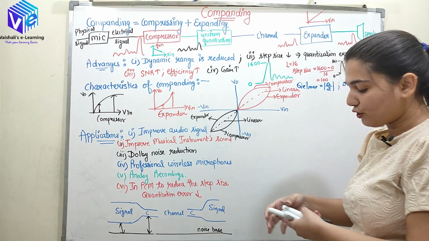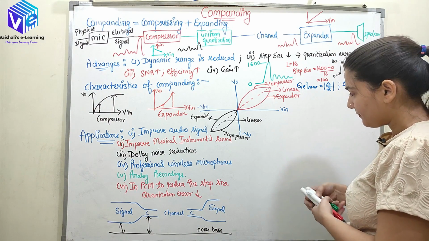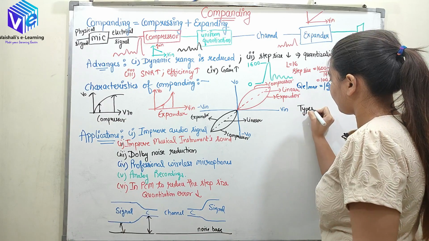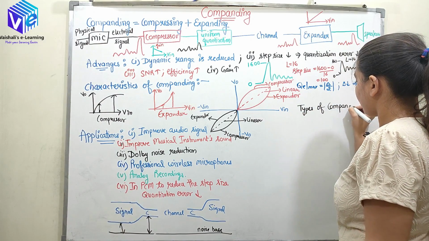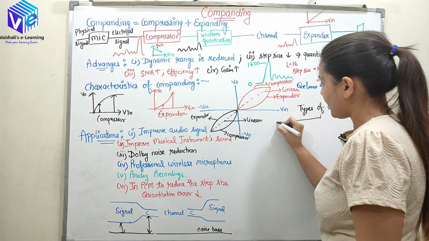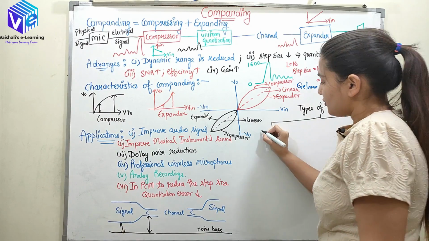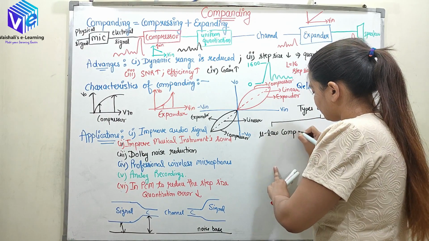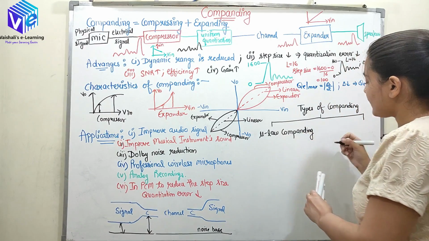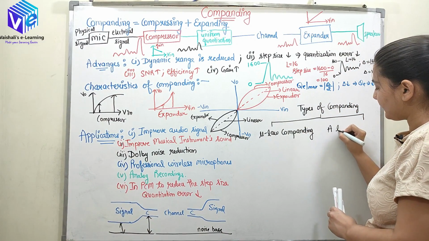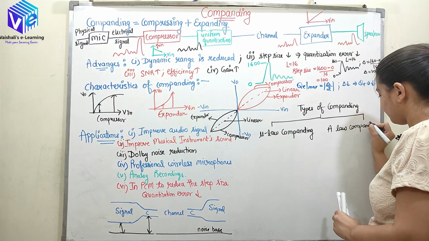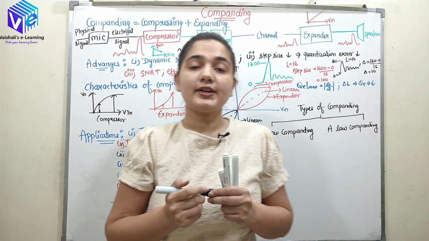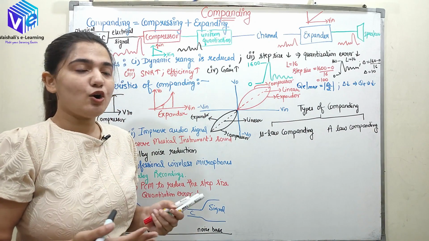So now if I talk about the types of compending, so we have two types. So first is mu law compending, and the second one is A law compending. So what are mu law compending and A law compending?